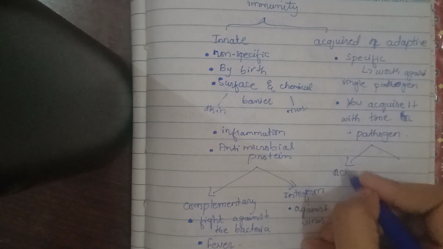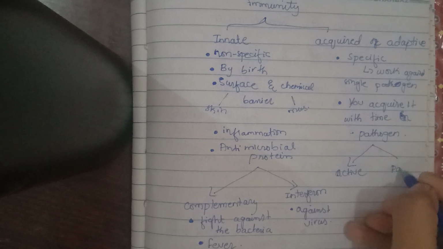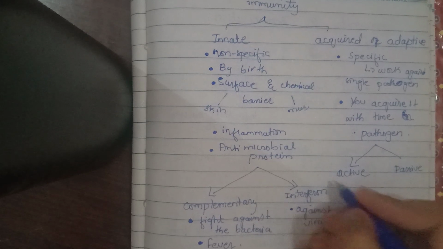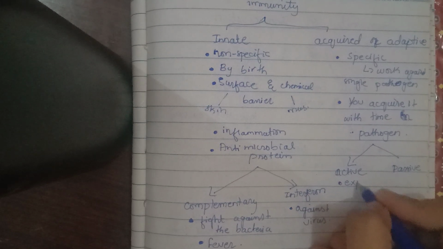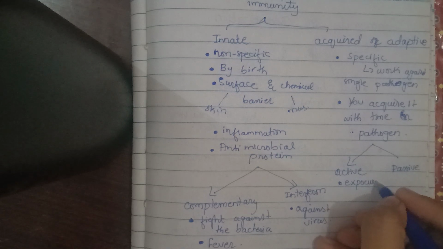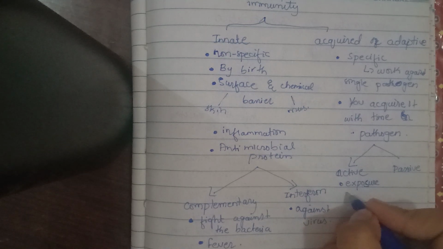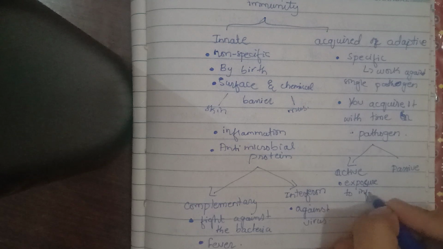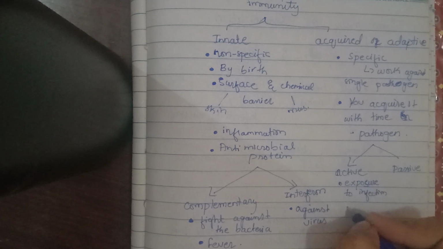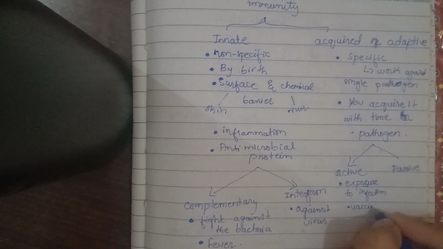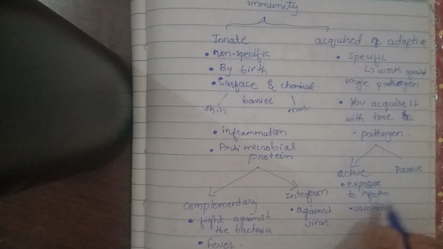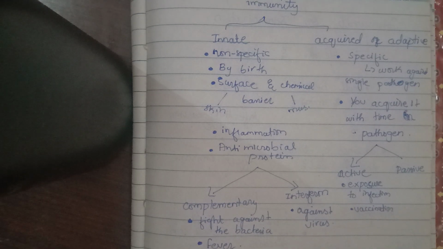It is also divided into two, the adaptive or acquired immunity: first is active and second is passive. What is active? Active is basically exposure to infection, or you can say vaccination. Now what does exposure to infection mean here? For example, for the first time the bacteria go inside your body, so it causes infection.